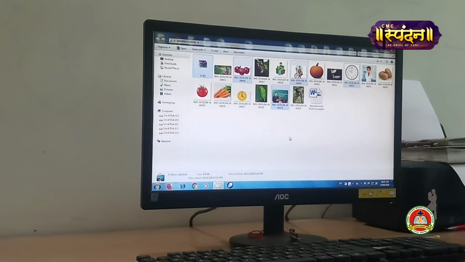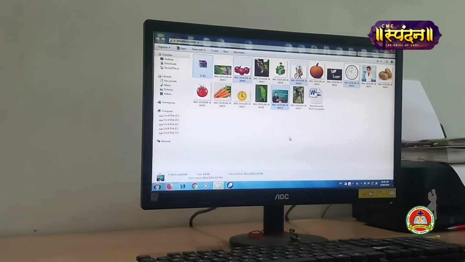Each file in a folder has a dash name. So each file in a folder has what name? Same name, pet name or unique name? Yes, correct, that is unique name. That means whichever file we are saving, we have to save with a unique name. Now what will happen if we save with the same name? For example, if we have made one file that is class 4 and if we have made another file the next day and you are saving it as class 4, what will happen? It will be overwritten. Okay. So always give a unique name to each file and folder.